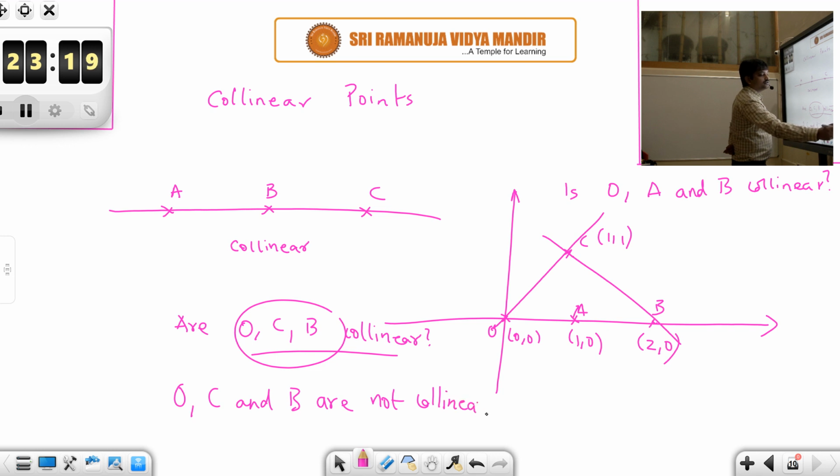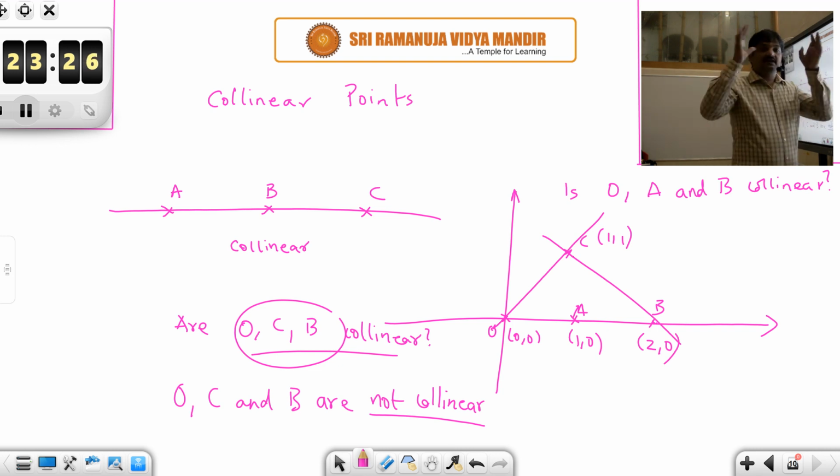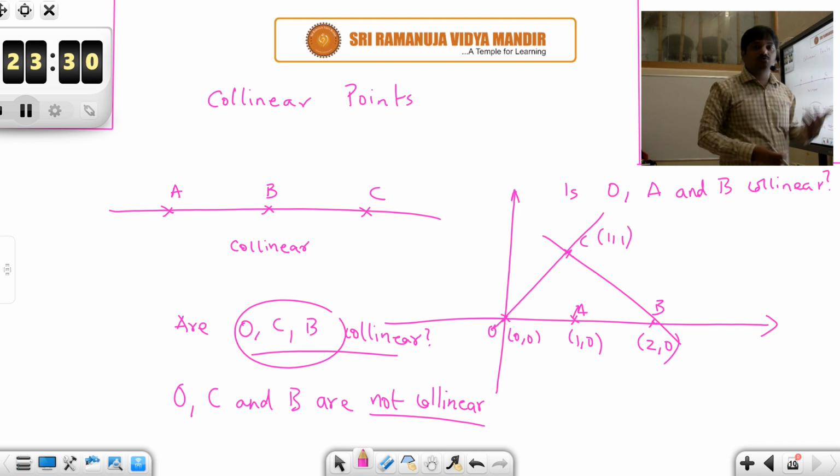So students, hope you have understood what is meant by collinearity and non-collinearity. For the given set of points, all of them should lie on the same straight line. If they are not on the same straight line, then they are non-collinear.